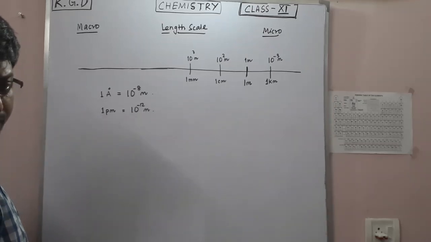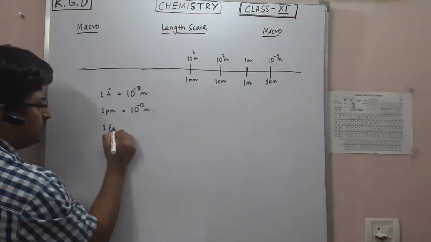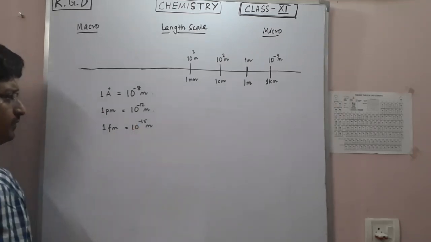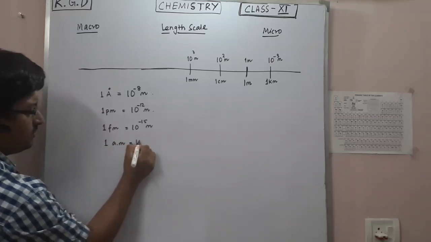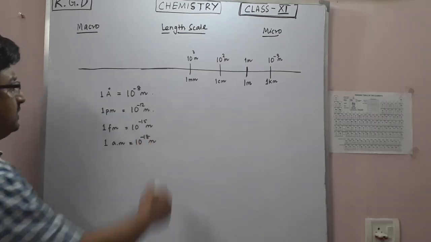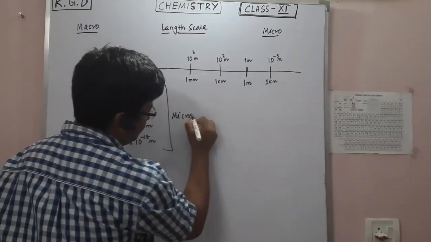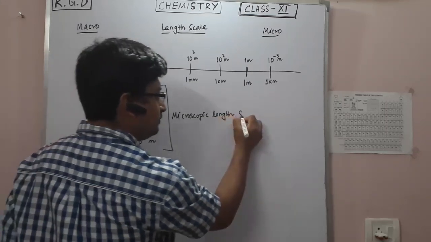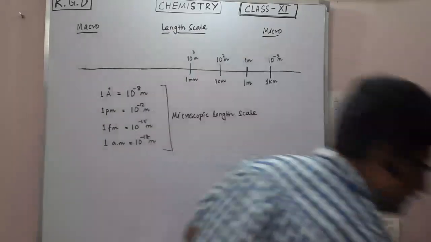One femtometer is 10 to the power minus 15 meter, and one attometer is 10 to the power minus 18 meter. So this is the length scale in the microscopic length scale.